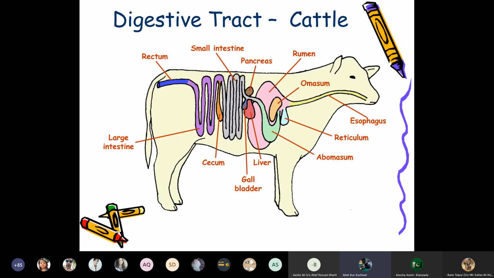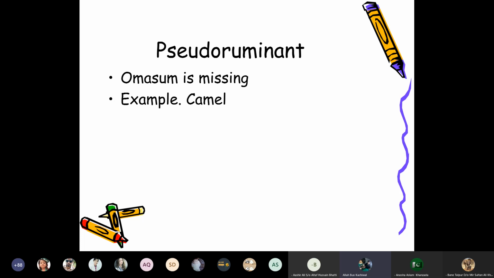The compound stomach animals are cattle. They have a mouth, esophagus, then the rumen, the reticulum, the omasum, and lastly the abomasum, which is connected with the small intestine. The portions are known as the duodenum, jejunum, and ileum. They also have the liver, gallbladder, and pancreas to produce the enzymes to digest the food.